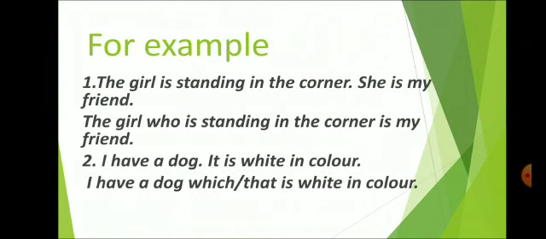The girl is standing in the corner. She is my friend. And the answer is: the girl who is standing in the corner is my friend. Next example: I have a dog. It is white in color. So, I have a dog. We can use any of these relative pronouns, which or that. I have written both here. I have a dog which is white in color.